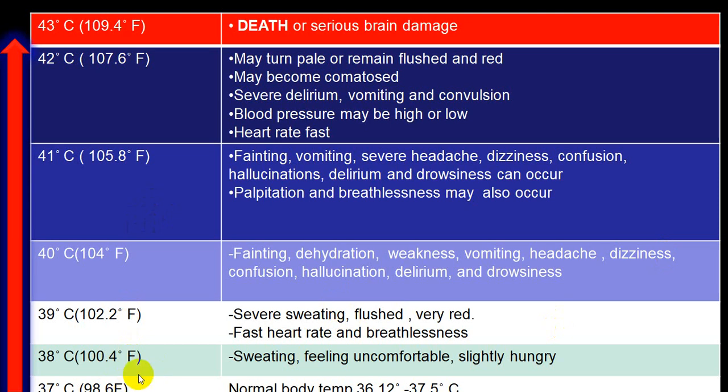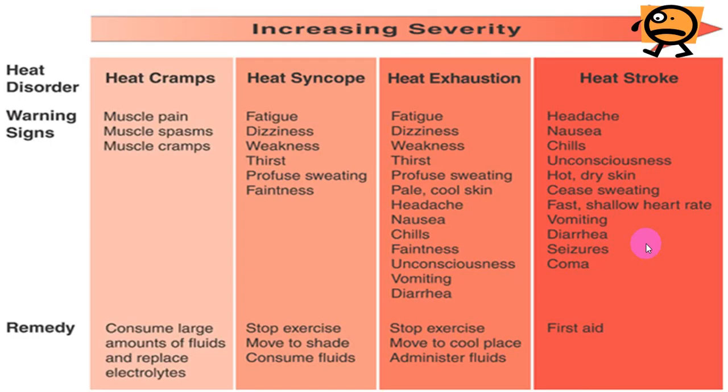This is normal body temperature. As temperature rises, you will have sweating, tachycardia, tachypnea, severe sweating, then the person will start developing dehydration, fainting episode, altered mental status, and further elevation will bring more changes. In the end, if the temperature is elevated to 109, the person can even die because of severe brain damage.